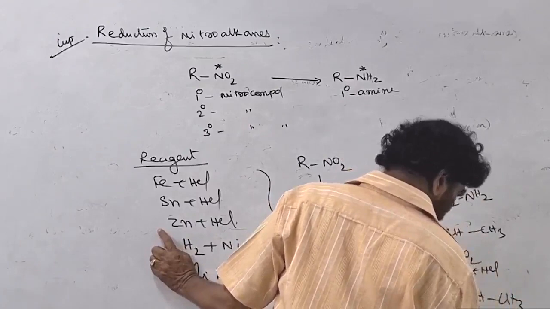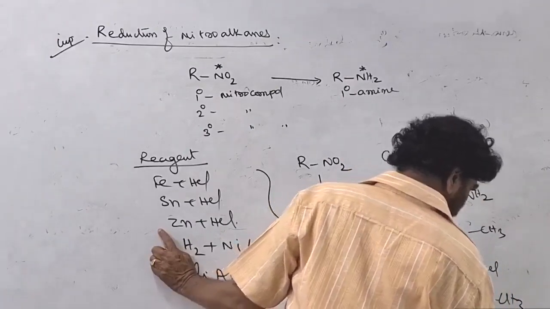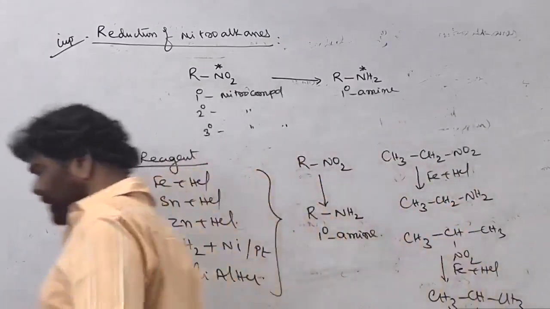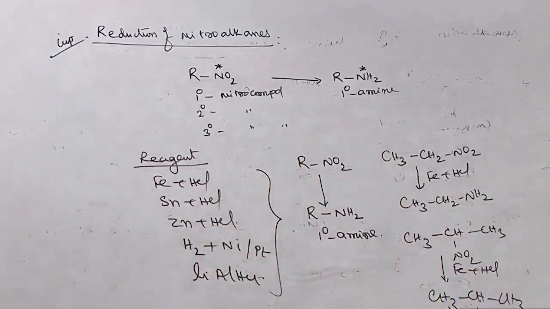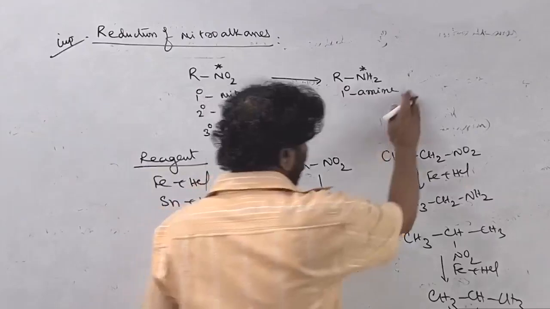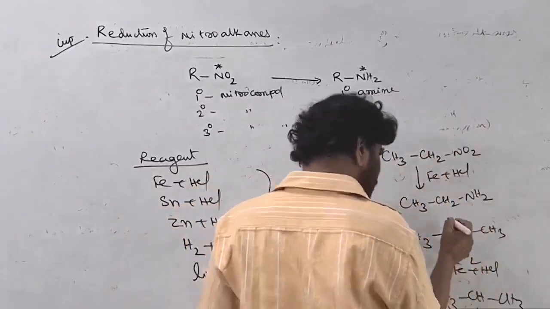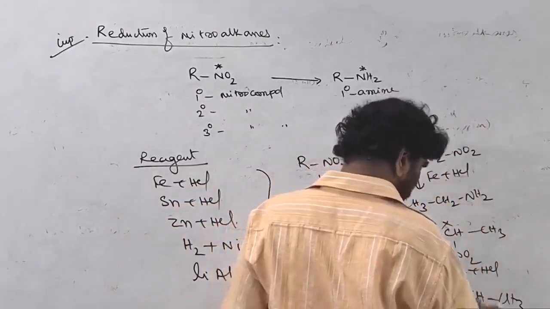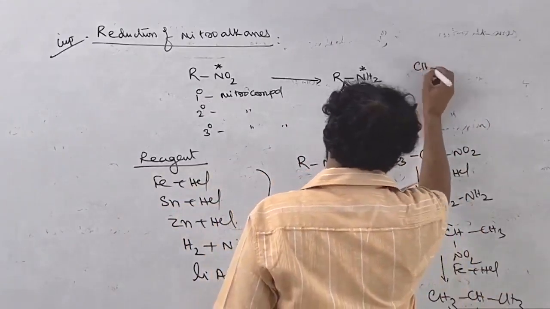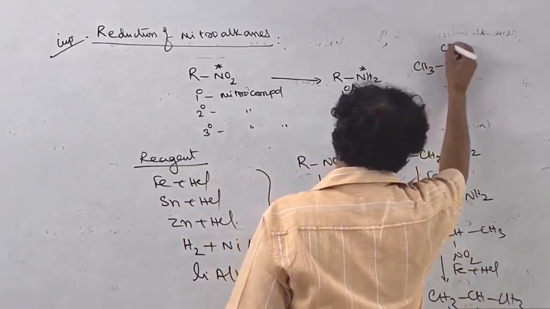This is also a 1 degree amine, not a 2 degree amine. The degree of an amine is decided based on the number of alkyl groups present on nitrogen; this is the tertiary amine.